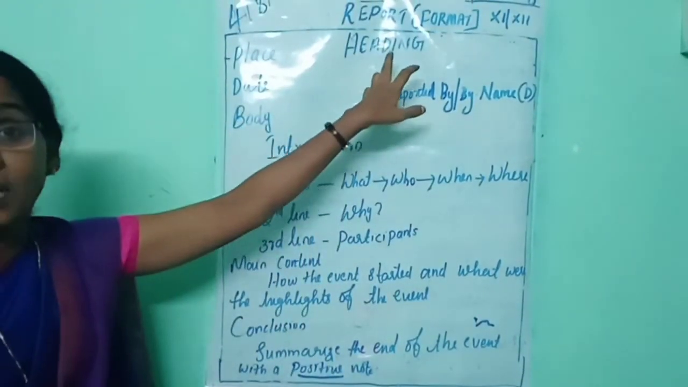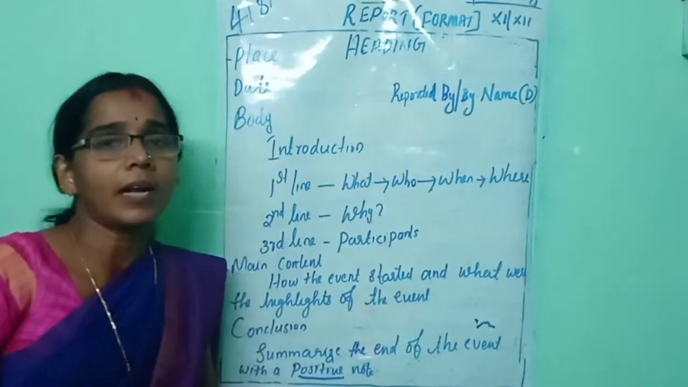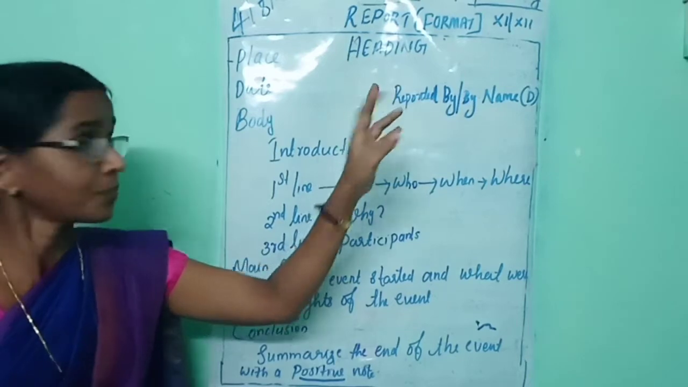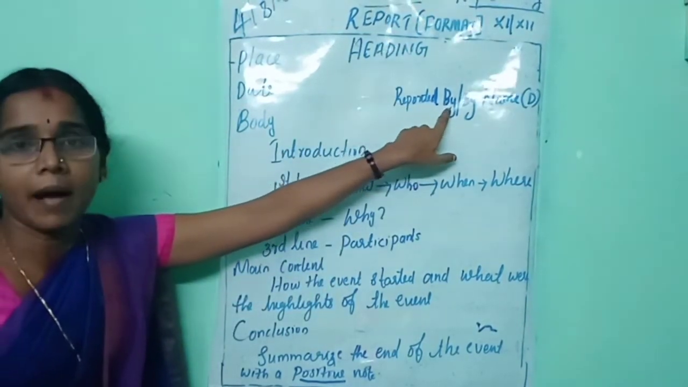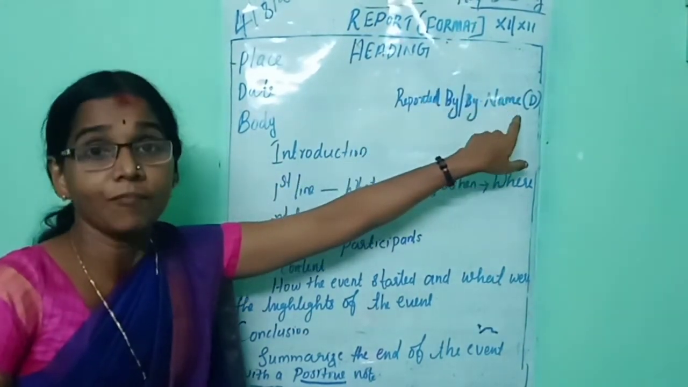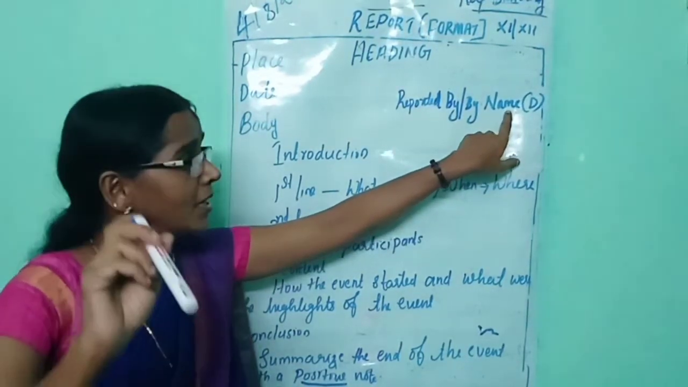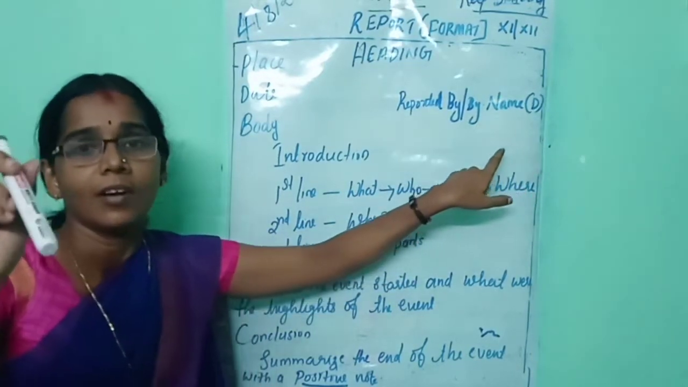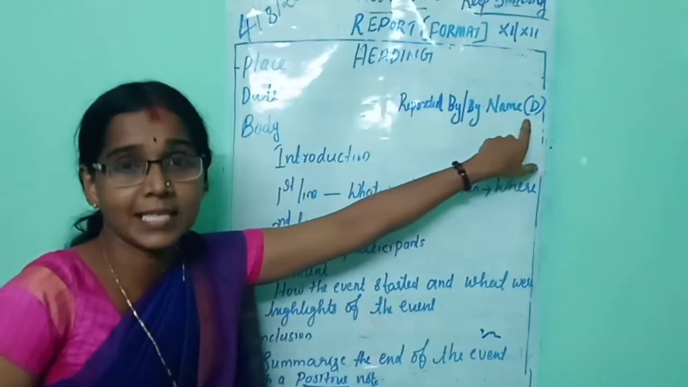At first, you should write the heading. When you write a report, listen to the format once more. At first you should write the heading. That must be in capital letters. Second one, byline. That means reported by. Reported by or by. Then you write the name which is already given in your question. If the name is not given, then write XYZ or PQR, whatever it may be. You can write it with designation.